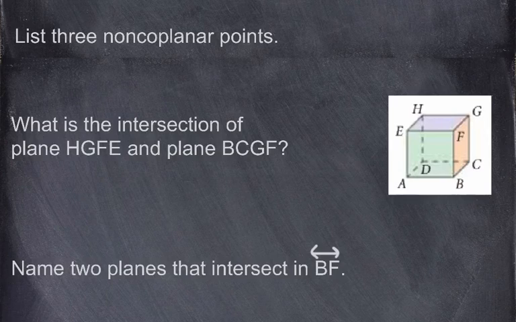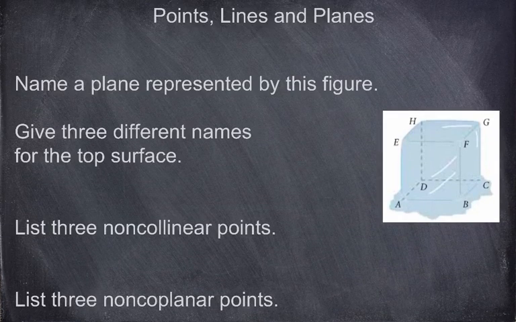Now let's move on here. Name a plane represented by this figure. Okay, technically we can use 4 letters here because they have 4 on each side, so we don't have to write the word plane. So we're going to combine what this first thing says. Name a plane represented by this figure and give 3 different names for the top.